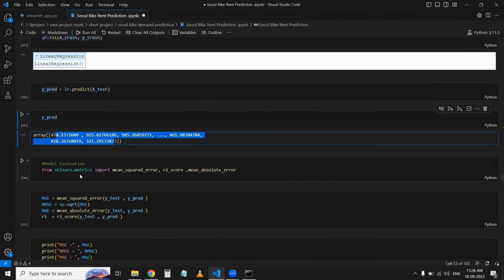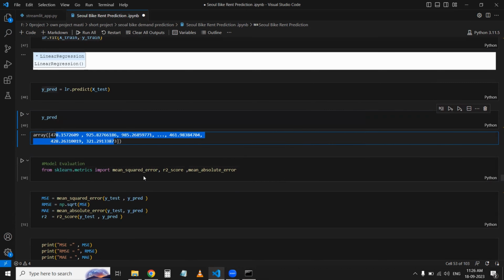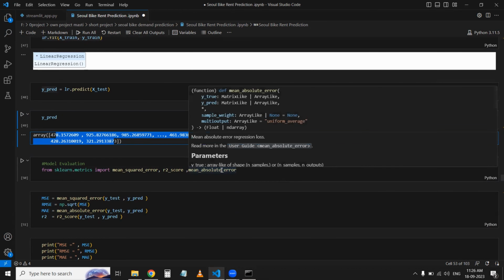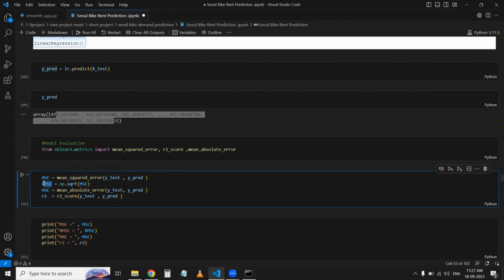Then I imported from sklearn.metrics mean squared error, r2 score and mean absolute error. So I have made all the objects of MSE, RMSE, MAE, and R2.